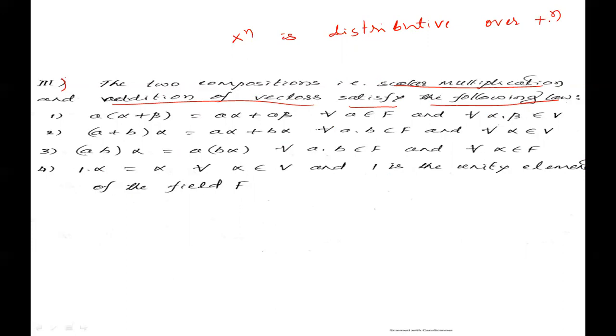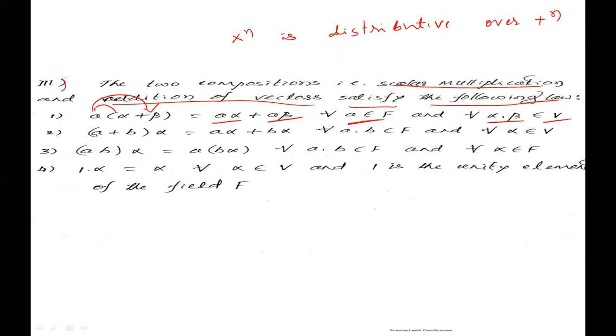That is, a·(alpha + beta), the left distributive law, is equal to a·alpha + a·beta for all a belonging to F, where a is a scalar, and for all alpha, beta belonging to V, where alpha, beta are vectors.